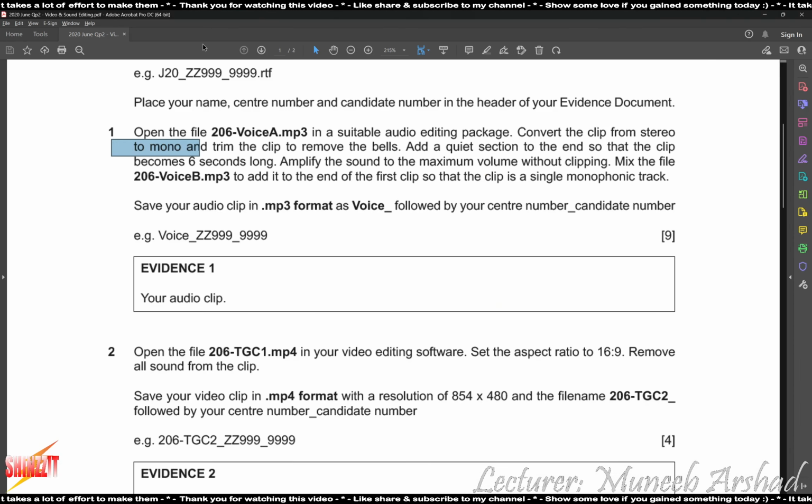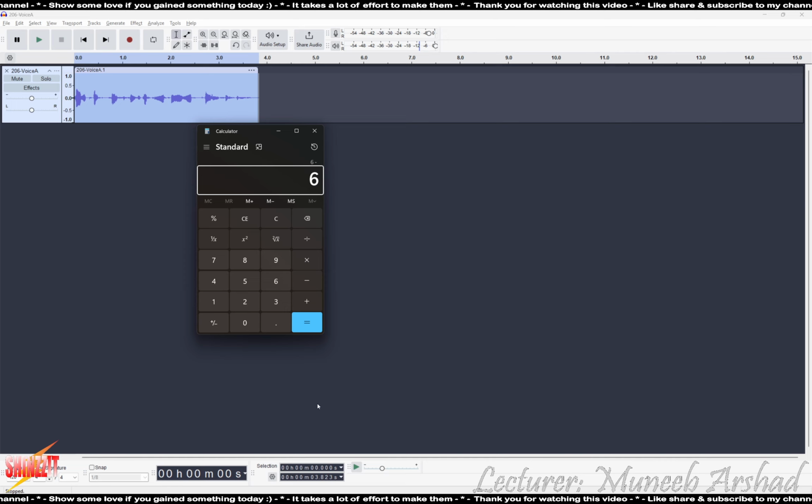So I'll open up the calculator: 6 seconds minus 3.823 means I need to add silence for 2.177. Do we all agree? So that when we add silence, the total duration becomes 6 seconds.